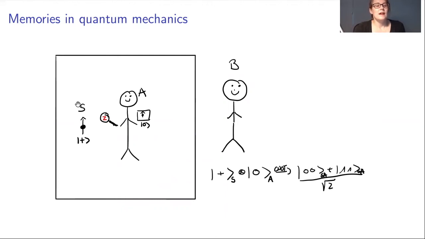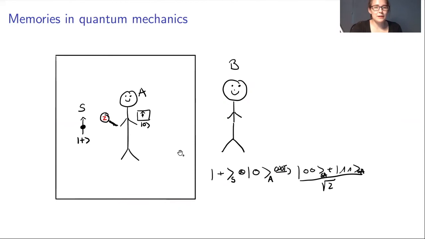So now let's talk about memories in quantum mechanics. Let's consider a situation where we have Alice, who has her memory and does a Z measurement on her system, which is in a plus state, and her memory is initially in the 0 state. Then she does a measurement and she gets either 1 or 0 as a result. If she gets 1 as a result, she will change her memory to 1. And if she gets 0 as a result, she will leave her memory as is.